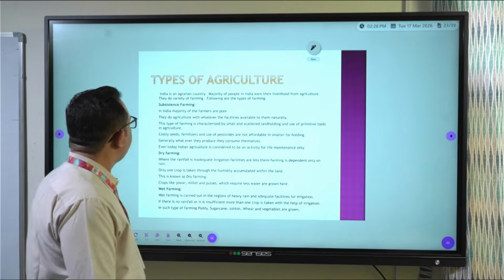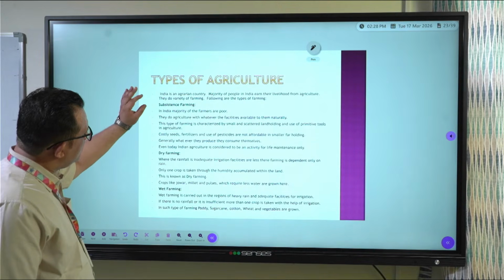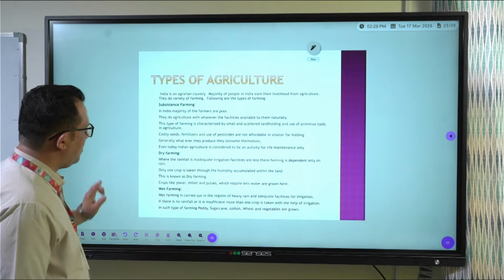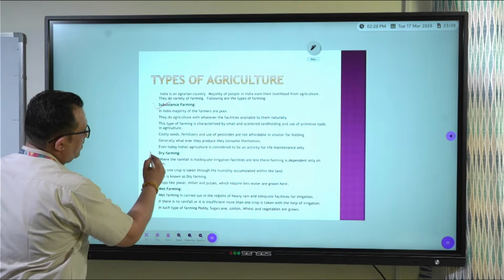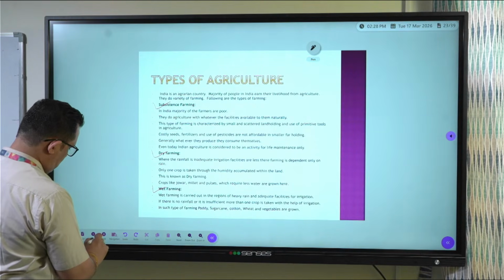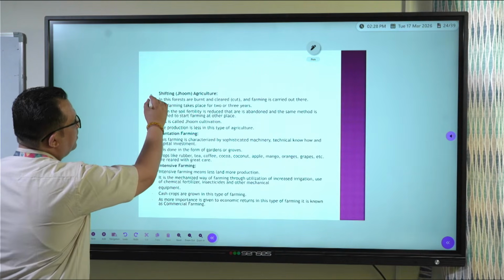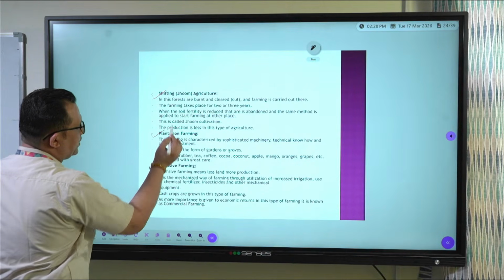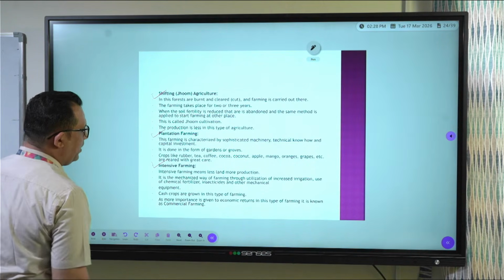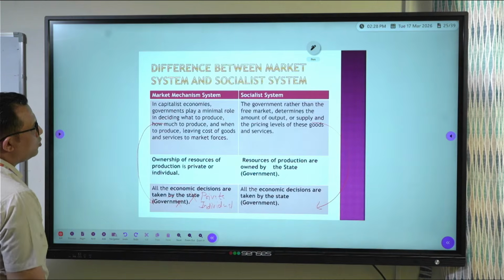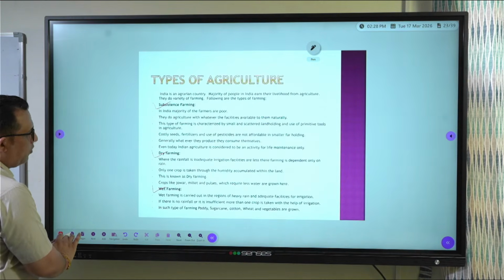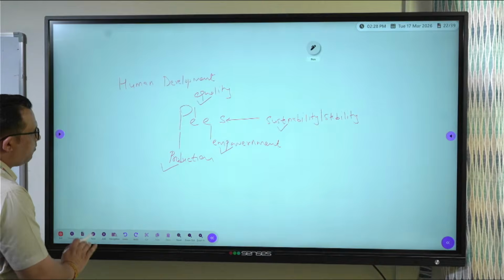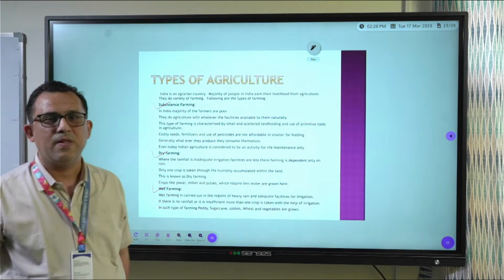Now in India, we follow subsistence farming, dry farming, then wet farming, then shifting agriculture, plantation farming, intensive farming. Now let us talk first of all about subsistence farming.